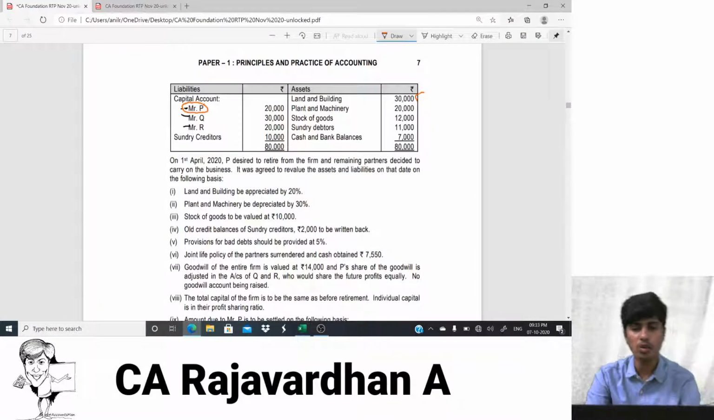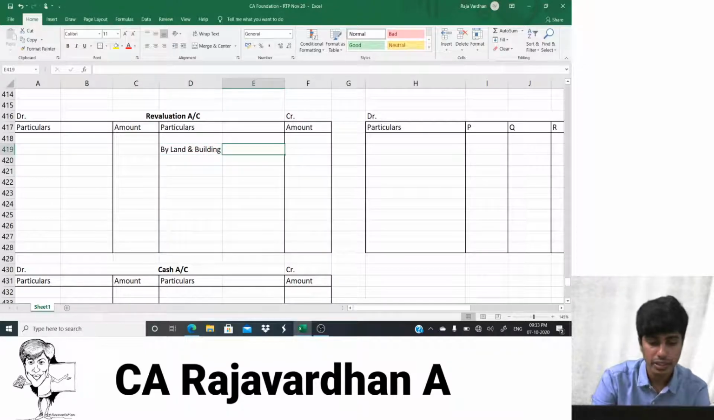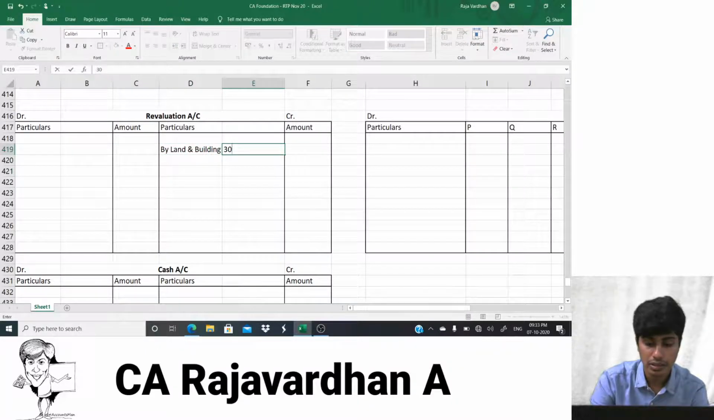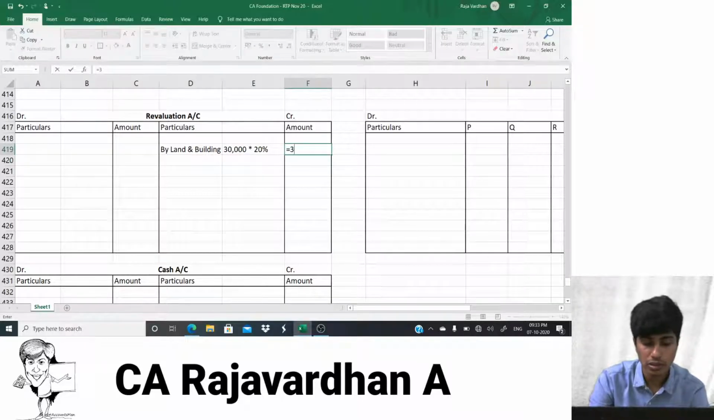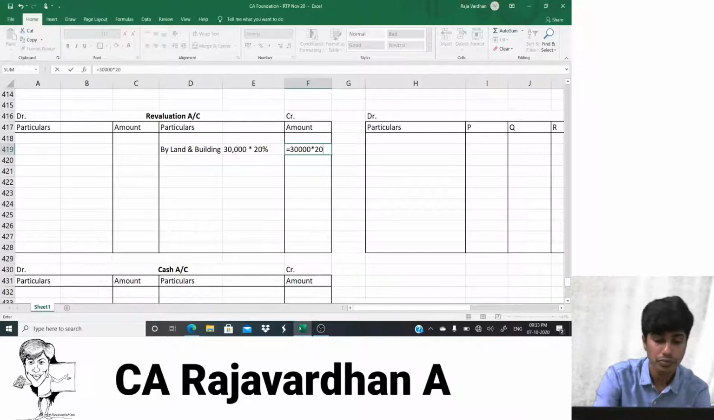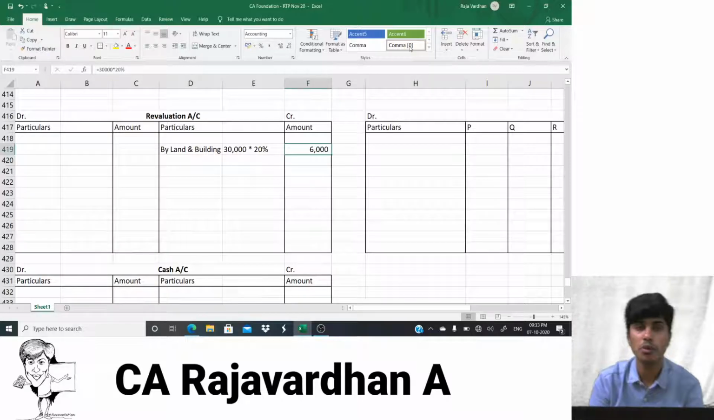Now tell me, what would be the amount? They've told 30,000 is the existing value and they've appreciated it by 20%. So I would write here 30,000 multiplied by 20%. Yeah, so what would be the amount? Amount would be 20%. So that's 6,000. I hope you guys get it. Yeah, 6,000 is the amount of appreciation.